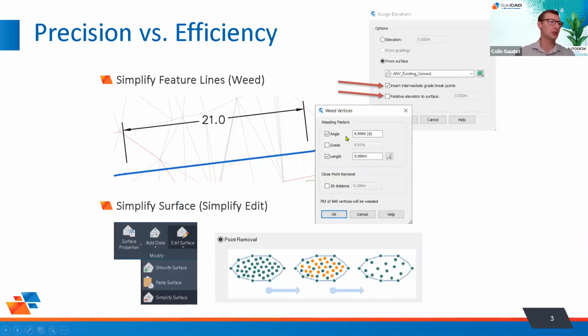The angle that it's going to turn, the grade that it's going to change, and the length that it's going to do those in. And based on all of that, we can start weeding out vertices that we've deemed unnecessary.